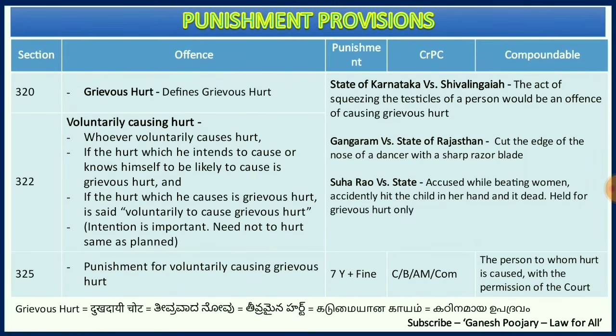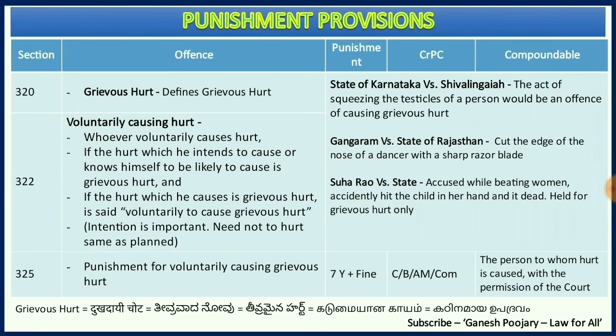So if you see section 320 alone, then it is not an offense because there we see only actus reus. Where is the mens rea? That is covered under section 322, which discusses voluntarily causing hurt, which is then converted into grievous hurt. Now in that case only it becomes a punishable offense. Till then it is not an offense.